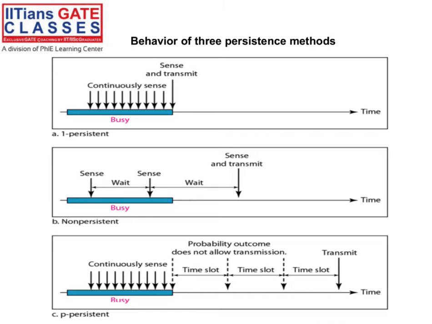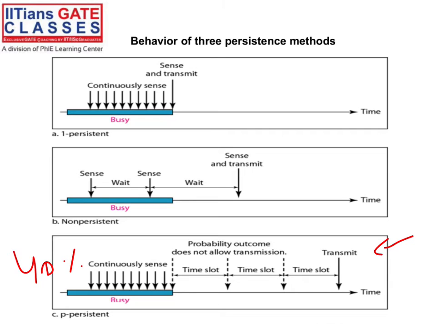In p-persistent, continuously we are sensing. When we find the channel is idle, at the start of the time slot, whatever the probability p is, let's say 40%. If the probability outcome is less than 40%, then only send on the channel, otherwise don't send. P-persistent works on the basis of probability. If the probability allows, then send, otherwise don't send.